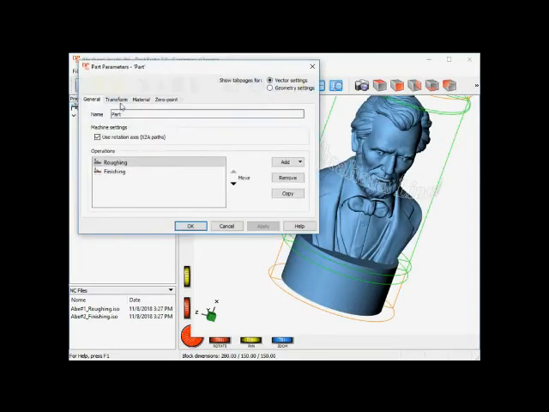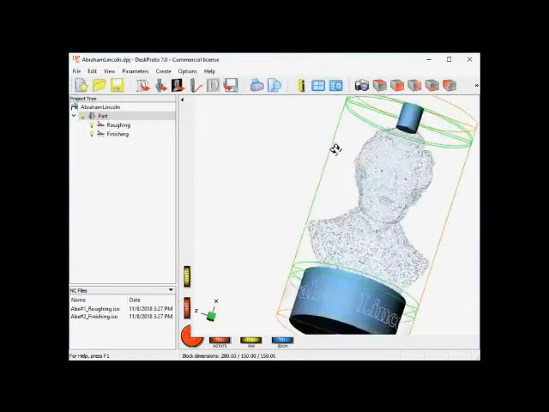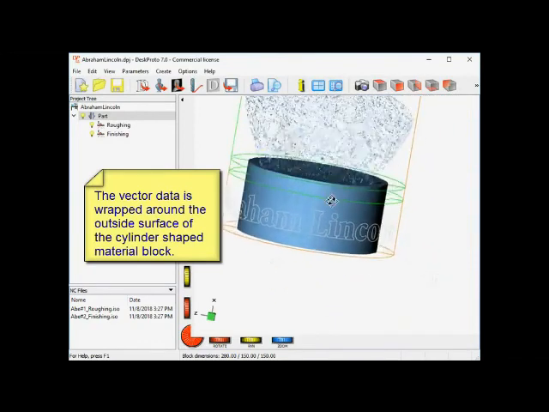That's the next change in the vector settings, to X, vertical. This is the X-axis, as you can see, minus 140 millimeters. And here we are, Abe Lincoln. The text has been nicely positioned where we want it.